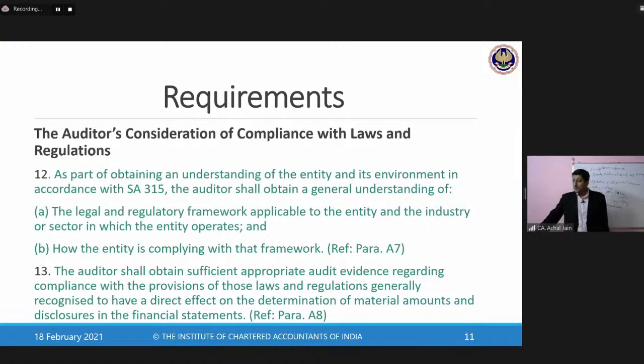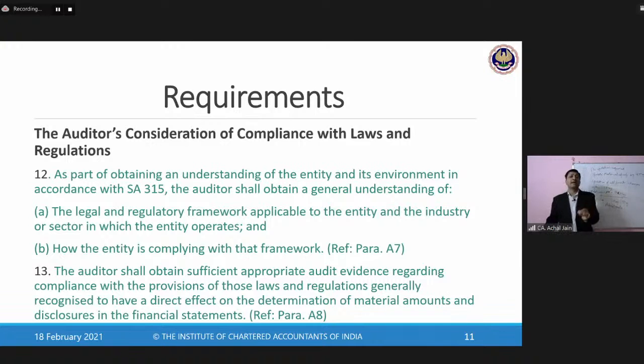But if there is a non-compliance on the part of the management or the entity, of any law or regulation, then it becomes the responsibility of the auditor to assess the impact of that non-compliance on the financial statements of the entity.